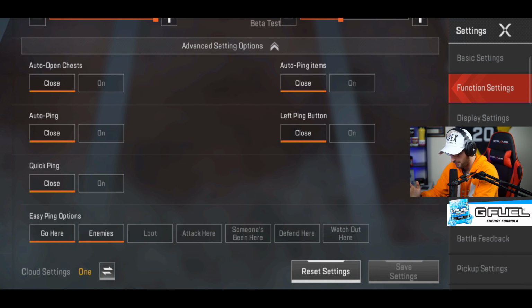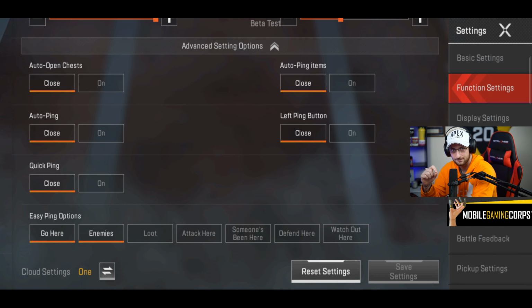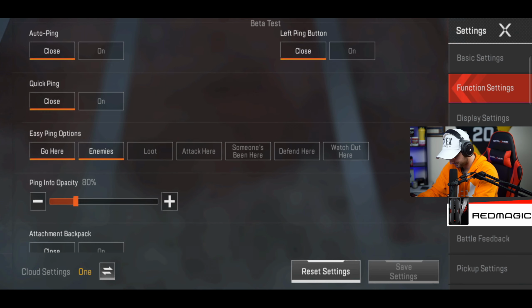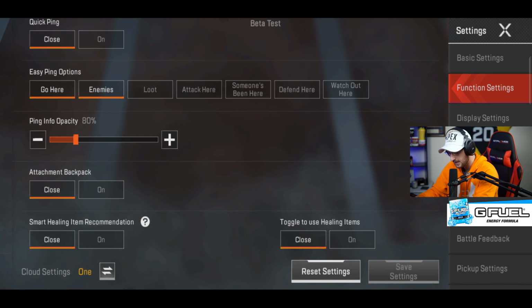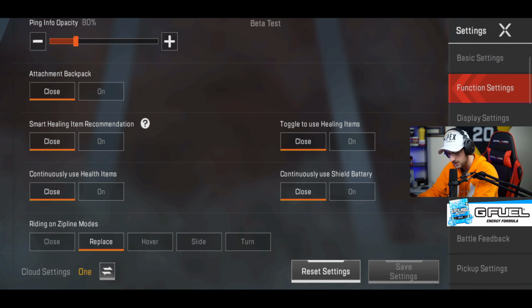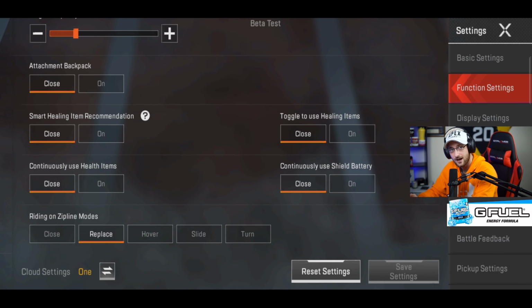Auto ping items off. Auto ping off. Please guys, turn off auto ping. It is so annoying. If you're Octane, for example, and you chuck a jump pad down, oh my god, it annoys me because it just automatically pings it, and that ping is so big it just gets in your way. Left ping button is off. Quick ping is off, and easy ping options are go here and enemies. And then ping info opacity, I've got that at 80% because I like to see through the pings. Attachments backpack off. Smart healing off, because again, I like to have full control of what healing items I use.